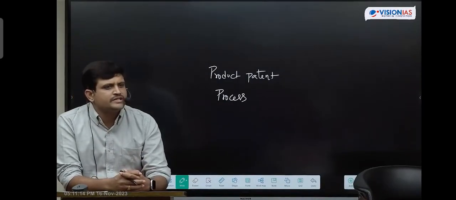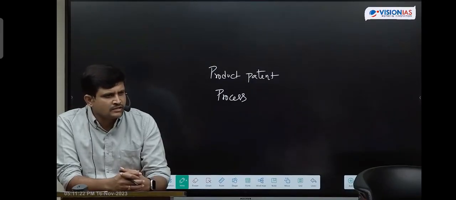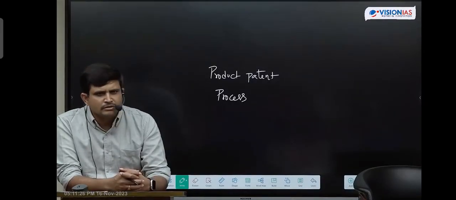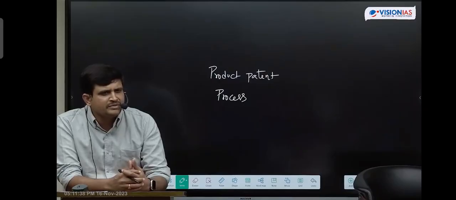What is the total tenure of a patent? 20 years. For example, if a company has manufactured a particular drug and has enjoyed patent right for 20 years, and even after that the company is not able to get its profits or returns back, it can request the Government of India to extend the patent rights further.